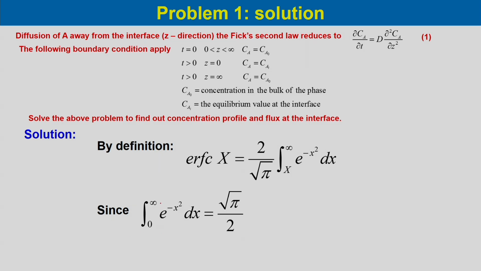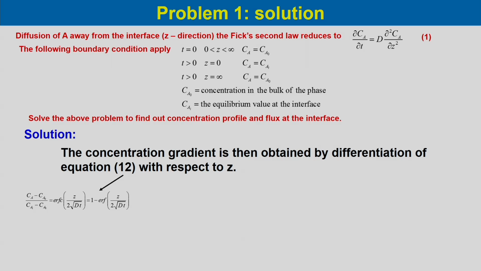Since the integral from 0 to infinity of e to the power minus x square dx is equal to root pi by 2, the complementary error function goes from 1 to 0 as x goes from 0 to infinity. So, when x goes from 0 to infinity, the complementary error function will vary from 1 to 0.